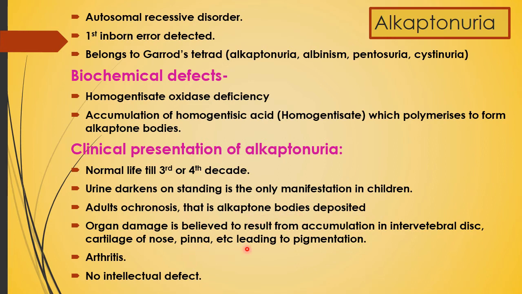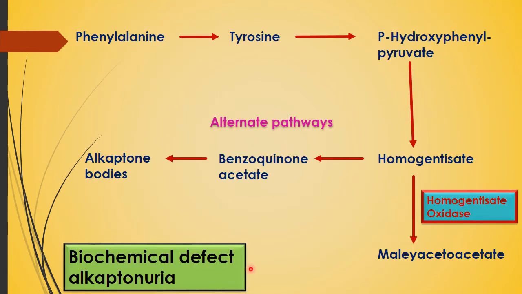Organ damage is believed to result from accumulation in intervertebral disc, cartilage of nose, pinna, etc., leading to pigmentation and also arthritis. But here there is no intellectual defect, which was there in phenylketonuria.